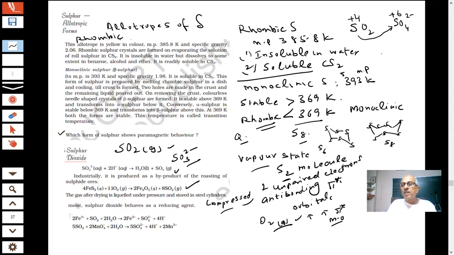Will it be a reducing agent or an oxidizing agent? It will be a reducing agent. Therefore, sulfur dioxide acts as a reducing agent. A question has been given on this, where you will be asked to tell what happens. Sulfur dioxide acts as a reducing agent.